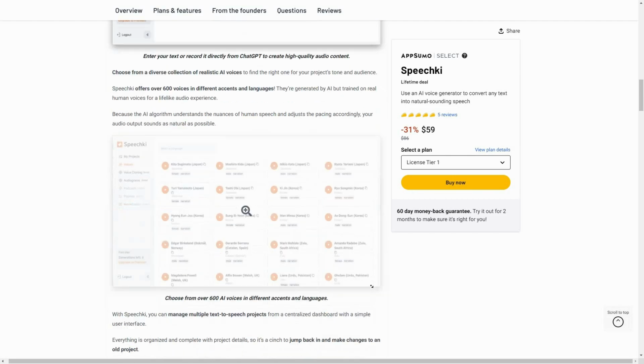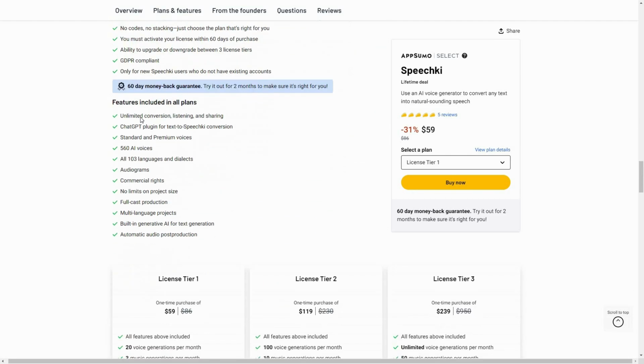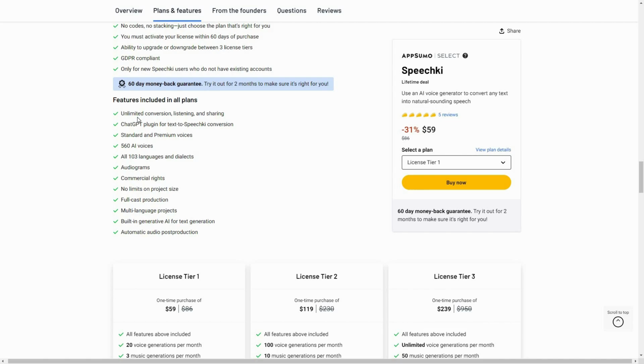Now let's have a look at all the features that you are going to get with this deal. So as you can see, the conversion limit is unlimited, as well as listening and sharing. There is a ChatGPT plugin for text to speech conversion. You will get access to standard and premium voices. And here the mentioned AI voices is 560, but the actual number is over 650. That is the updated number. Overall, the languages and the dialects are over 100. There is also audiogram, so that is another impressive feature. And then there are also some other features, as you can see.